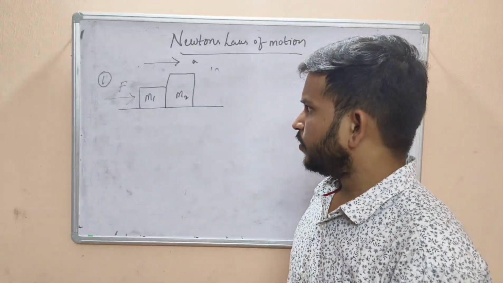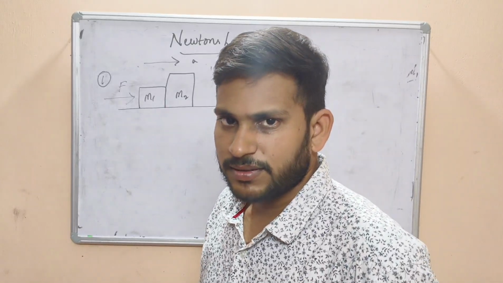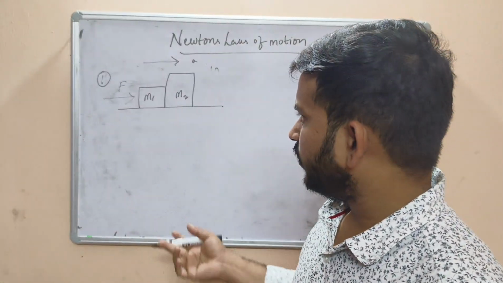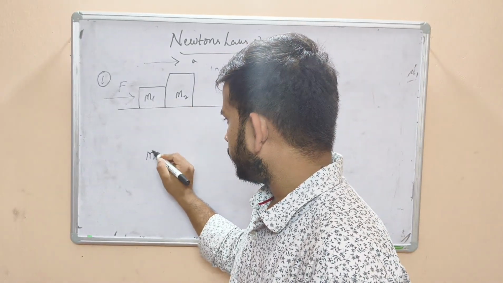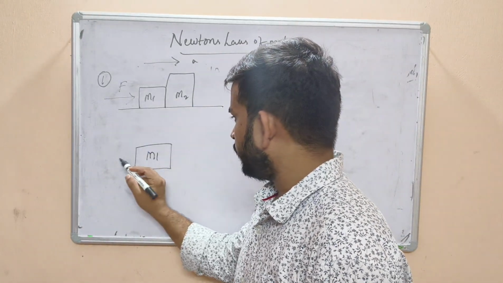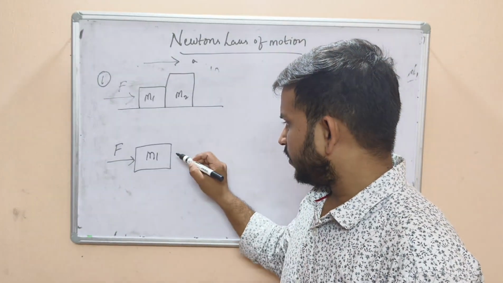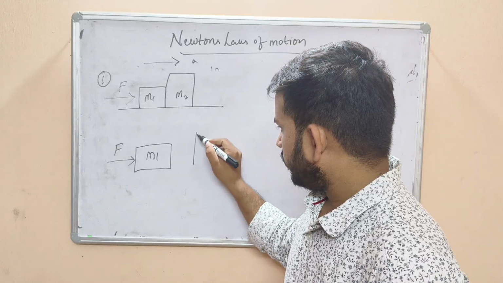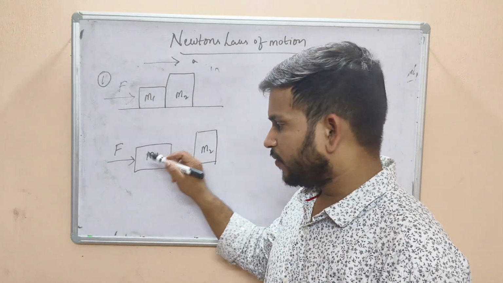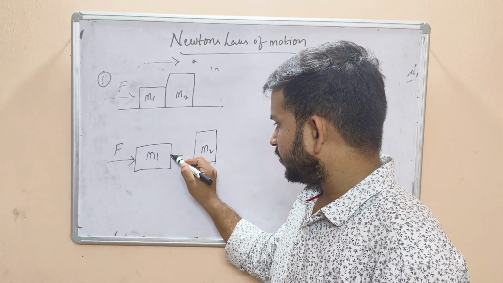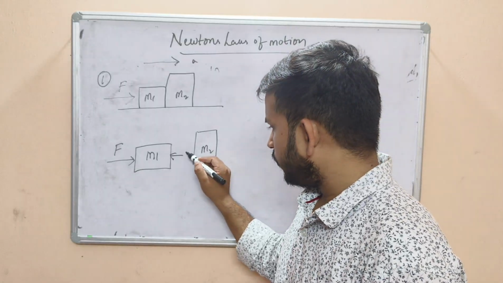They will ask what the acceleration of these two blocks is, and what the force is. Here we will use the normal force. First we take block m1, on which this force is applied. Another block is m2. So m1 applies a normal force on m2 in this direction.